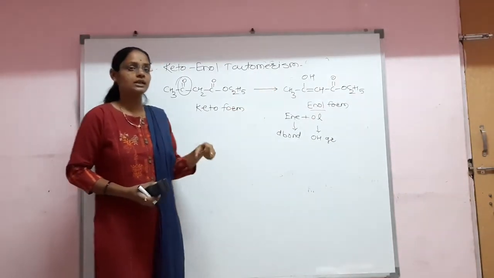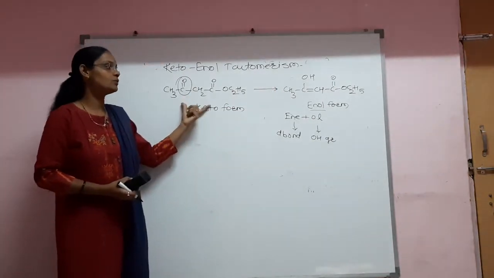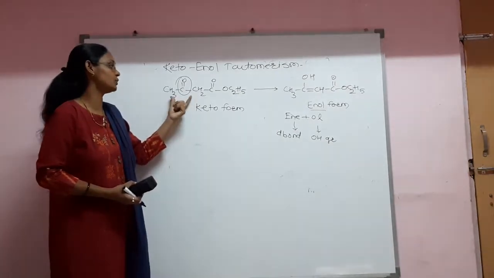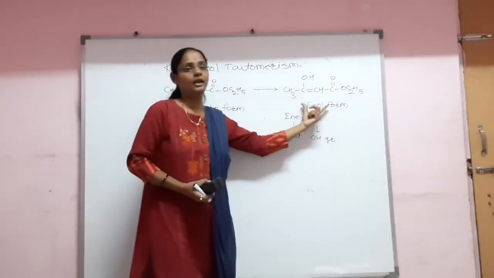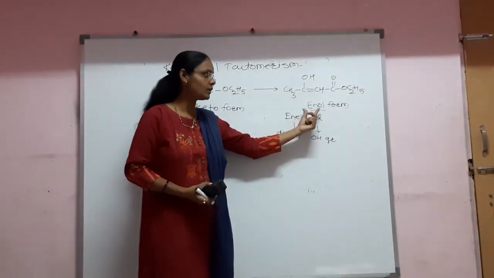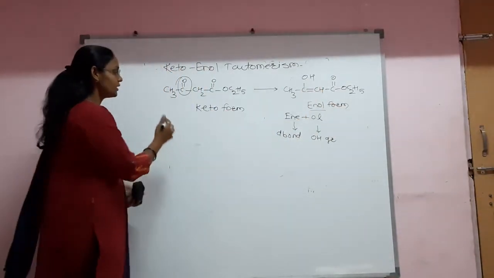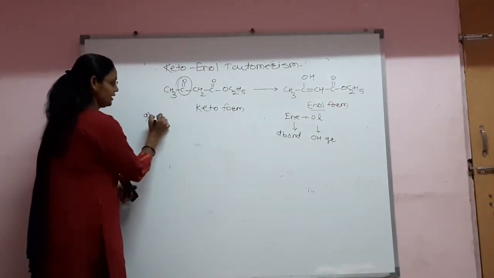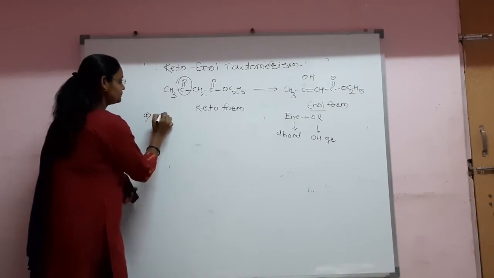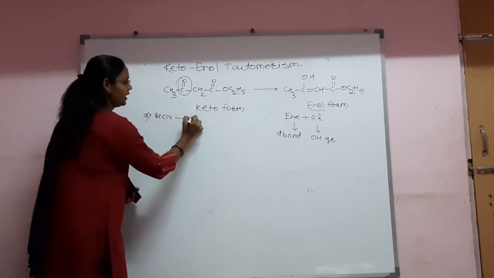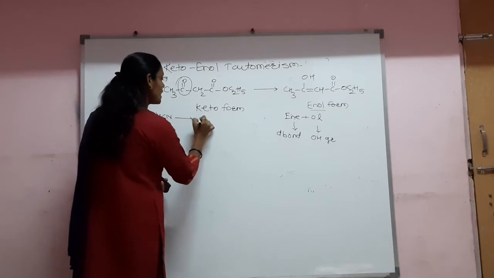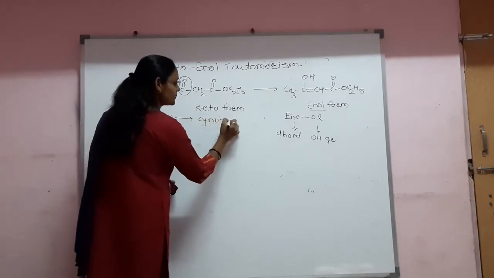In such compounds, it is observed that they can show the properties of both ketones as well as the enol form, that is the ethylenic double bond as well as the alcoholic OH group. When such a compound reacts with hydrogen cyanide, it gives cyanohydrins as a product.